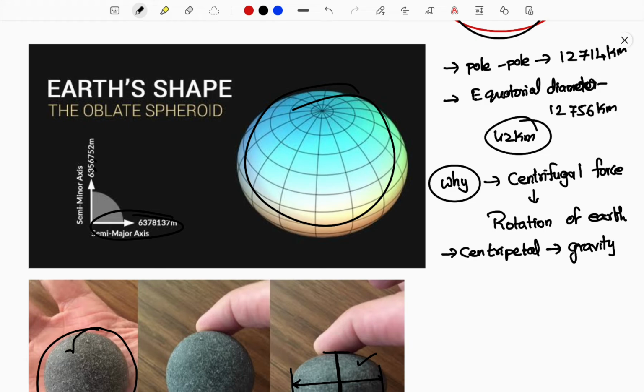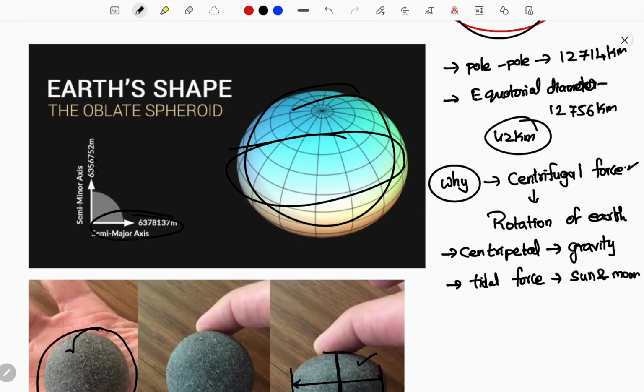Why it is spherical is because of the centripetal force. Why it is bulged at the equator is because of the centrifugal force acting near the equatorial region. In the equatorial region there is a force acting because of the rotation of the earth that pushes the part to bulge. And there are also tidal forces. Remember these tidal forces. Tidal forces are caused by the sun and moon, which also cause a little bulge. So these are the main factors acting on the earth.